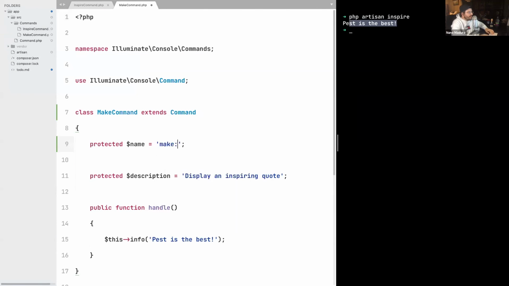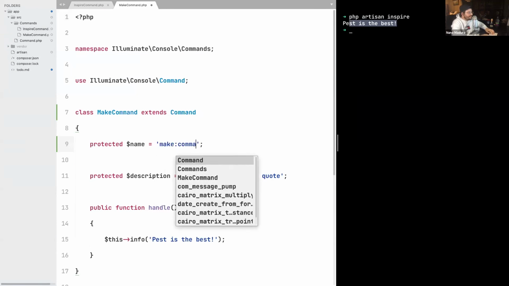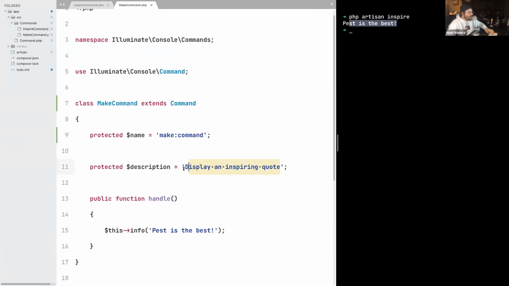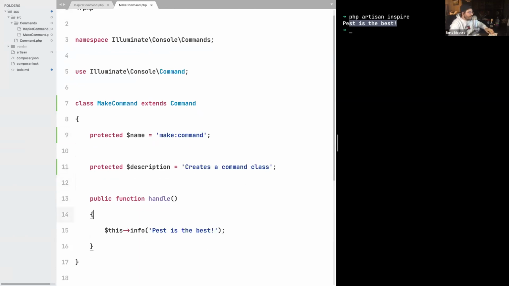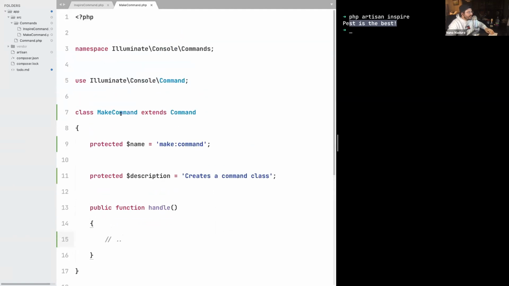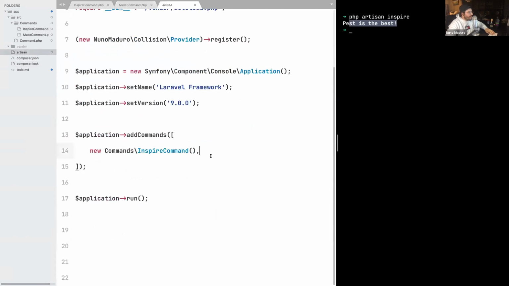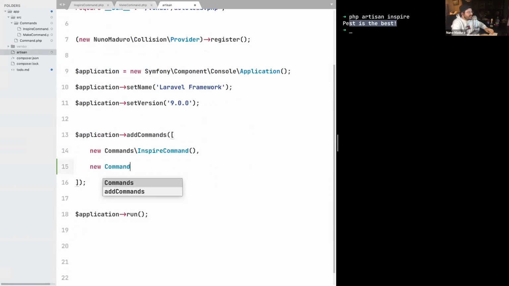So this will be make:command. The description will be "Create a command class." Just like that. And for now, let's leave the handle method completely empty. And let's again register the make command within the addCommands of our CLI tool.